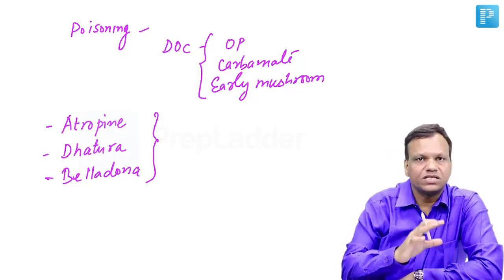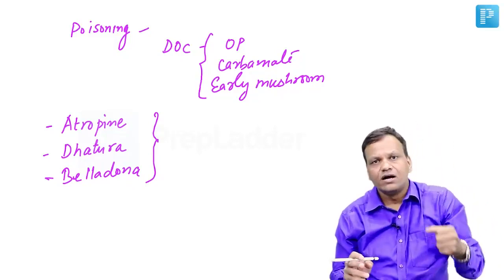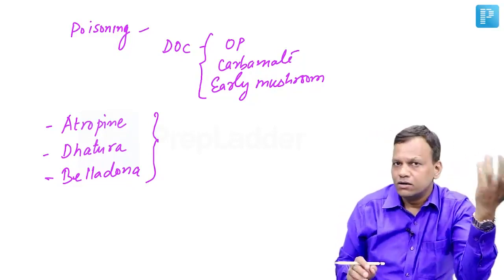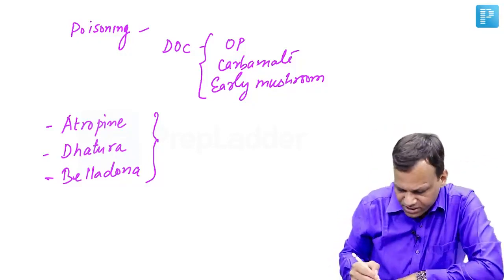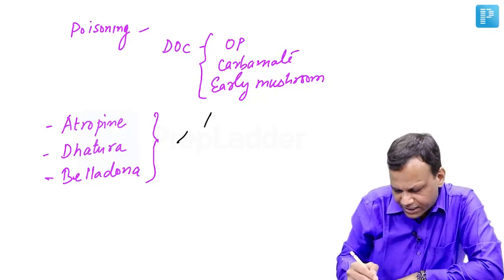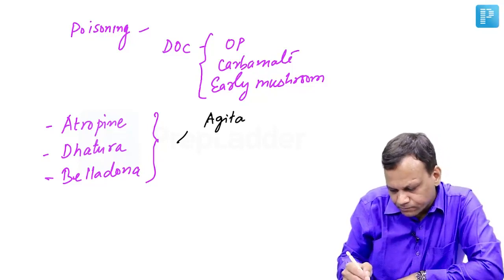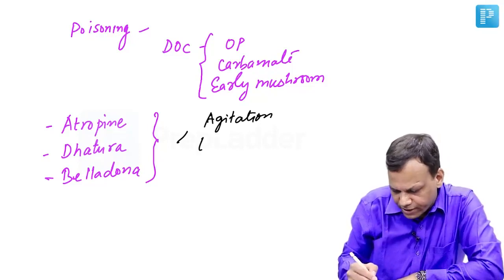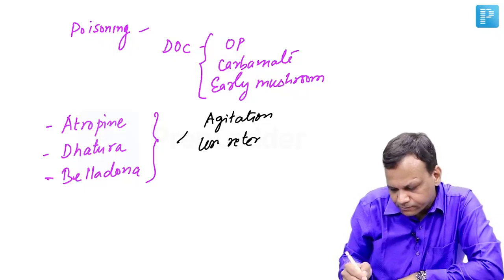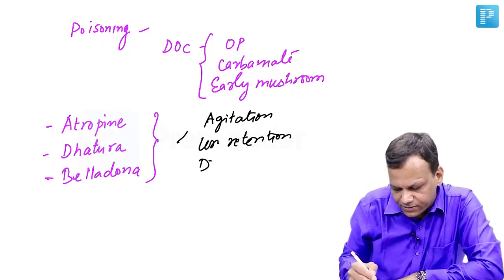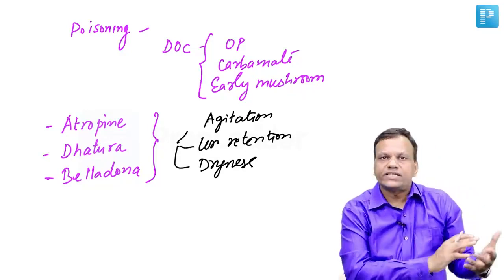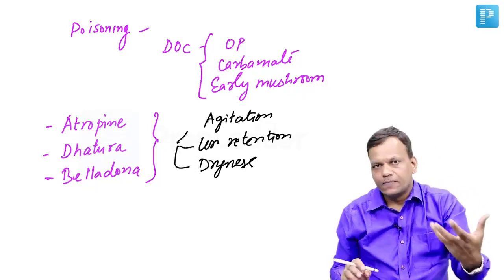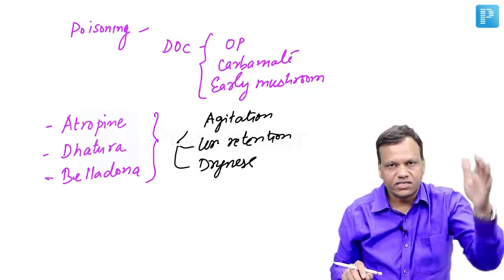Commonly the question is asked like a child ate a wild fruit, and after that these symptoms come. What are the main symptoms? Agitation, urinary retention, dryness, and other anticholinergic symptoms, like tachycardia, since the cholinergic system depresses the heart.